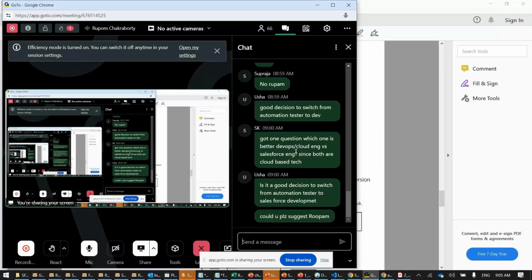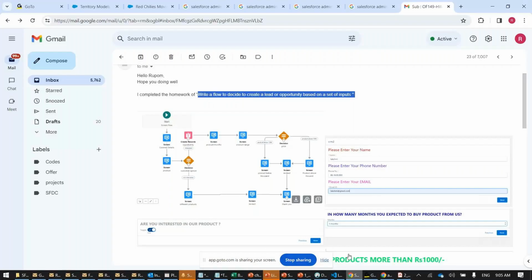Same thing here. If you talk about choice in the market, the first choice will be Salesforce. Yesterday in the demo class, I was showing you why Salesforce. Now, on what basis, Rupam, are you telling me all these things? You just need to go to Google. You don't need to ask me also.